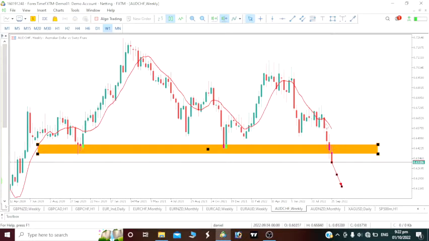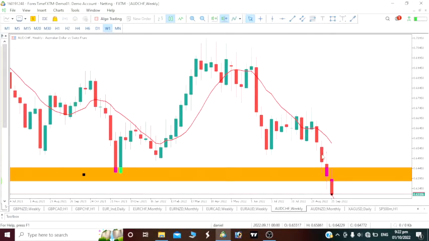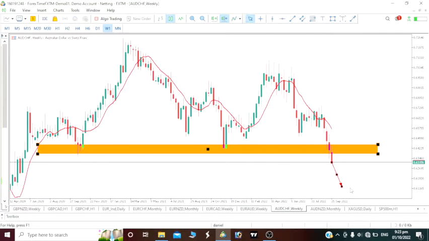You can see for the past 4 weeks, we actually went bearish, right? We opened and closed bearish on the weekly time frame. The third week, we opened and closed bearish. The second week, we opened and closed bearish, and the week that just finished, we opened and closed bearish. I still very much see that this week we would open and close bearish on AUD Swiss franc. Then maybe after the next 2 or 3 weeks, a pullback should occur, and after the pullback, a drop. But above all, we are trying to predict the price for this week.